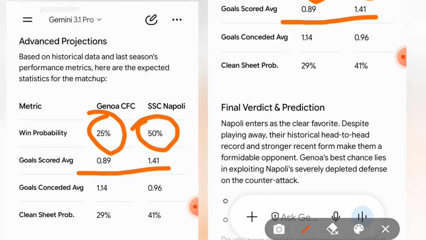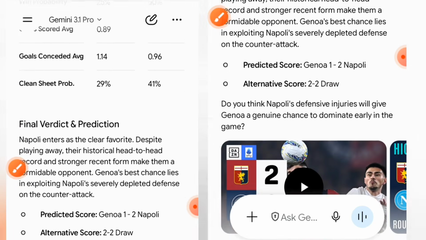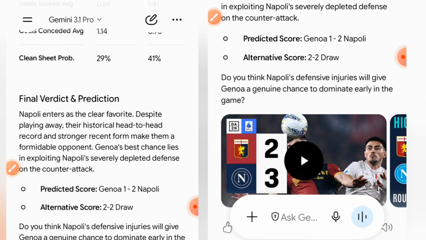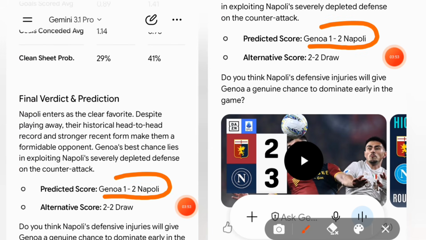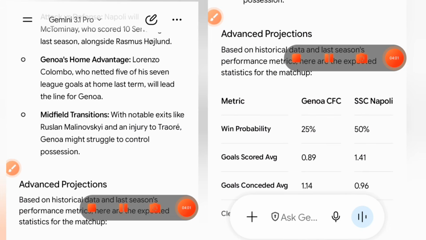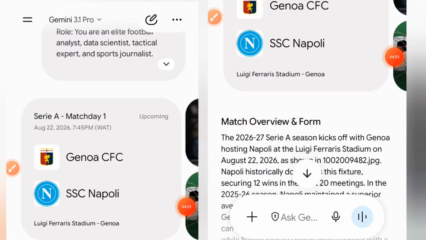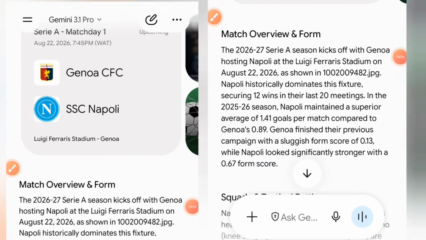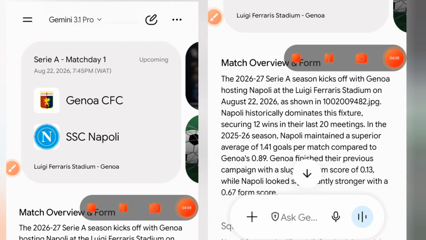Looking into the final prediction and the scoreline, we have 1-2 for Napoli to win and 2-2 as the alternative scoreline. So my final prediction on this match is over 1.5 goals. Therefore, Genoa versus Napoli, over 1.5 goals. Alright, let's proceed to the next fixtures.